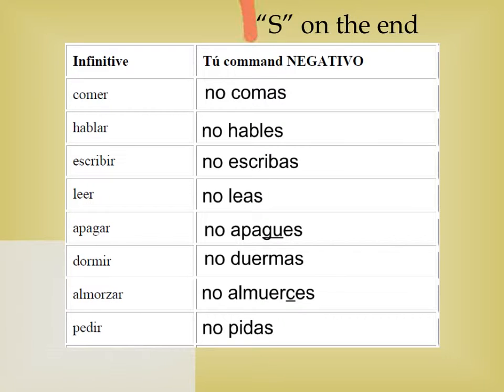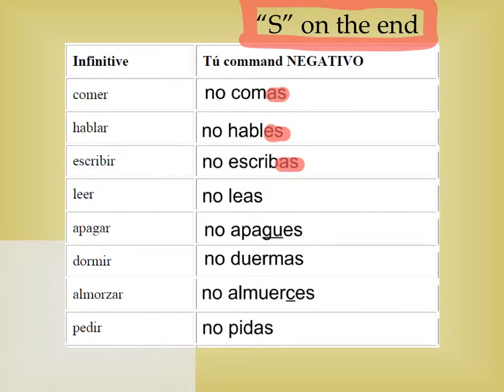More examples of these negative tú commands with S on the end can be found here. So comer goes to no comas, hablar no hables. So see that the ending is the opposite ending from the regular present tense. So comer, an er verb, with the a ending, as. Hablar, a regular ar verb, with the e ending, es.